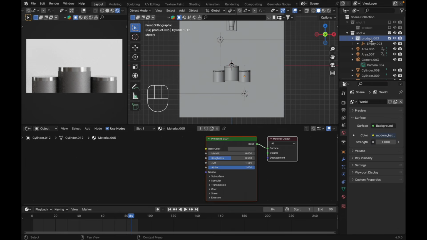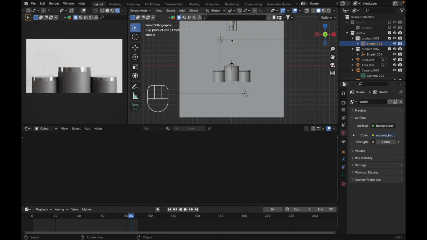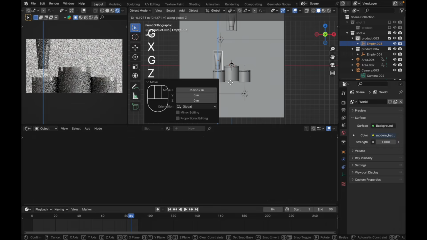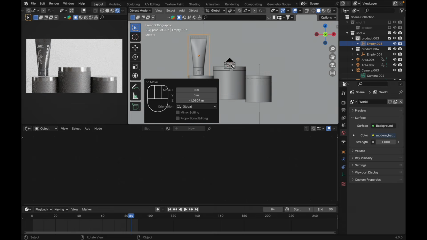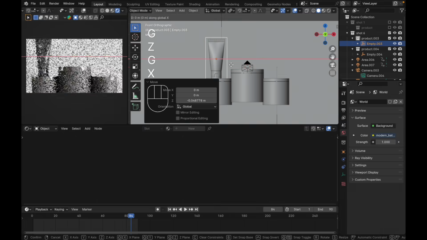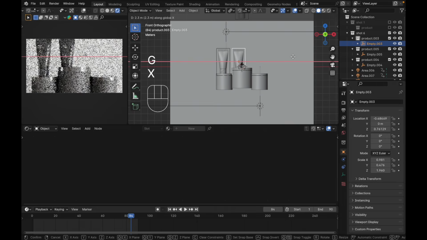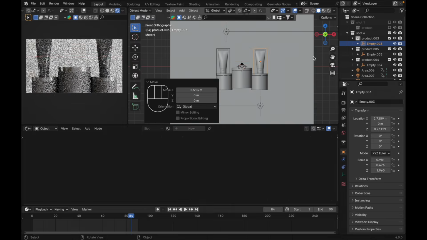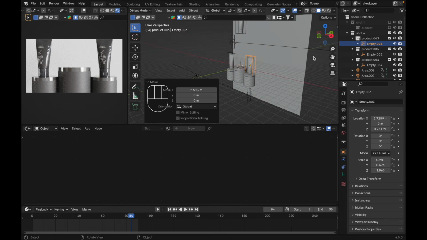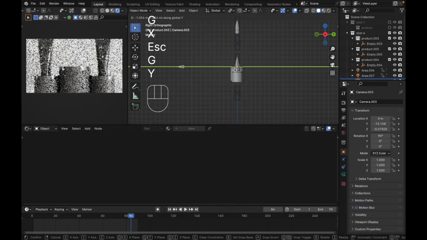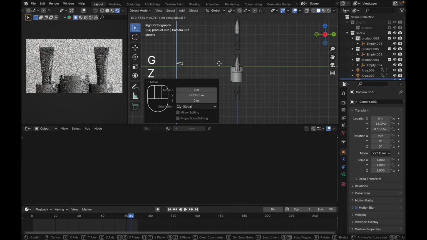And select our product, right click, duplicate collection, put it here. Over here. G X like this, and select your product again, this collection, right click, duplicate collection, and select this product, press G X, put it here. Press G X, press G Y, put it here, I guess.